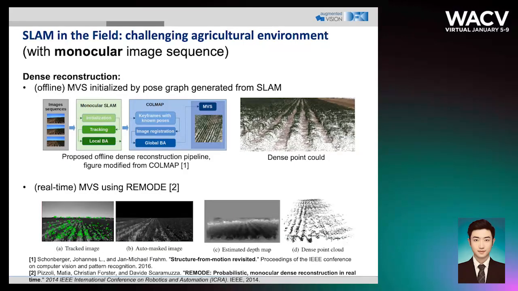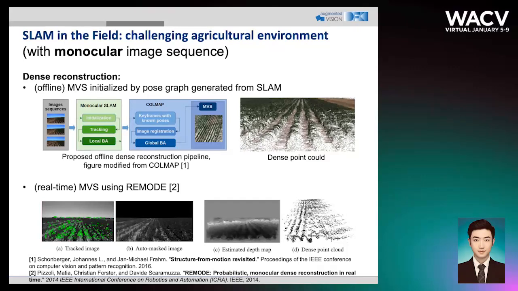As long as tracking works, we are able to provide a proper pose graph for either offline dense reconstruction or real-time dense reconstruction. For offline dense reconstruction, we modify the original pipeline of COLMAP, where we first run the SLAM on the dataset to find neighborhood information between images. Then we import the keyframe pose graph into COLMAP with geo-registration of the camera center of the image. So the position of the camera center is registered with absolute coordinates using GPS measurement. In this way, we reconstruct a dense point cloud up to real scale, and it is ready for geometric analysis.